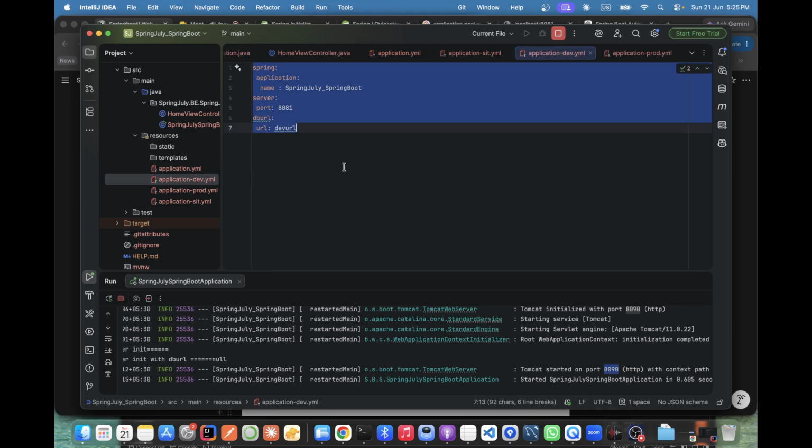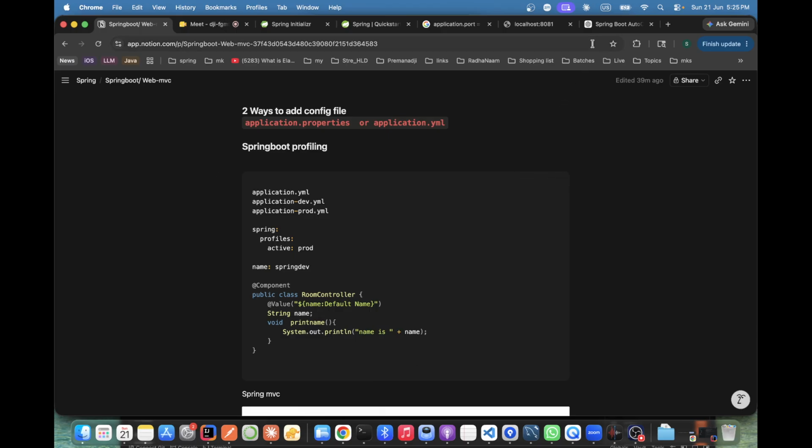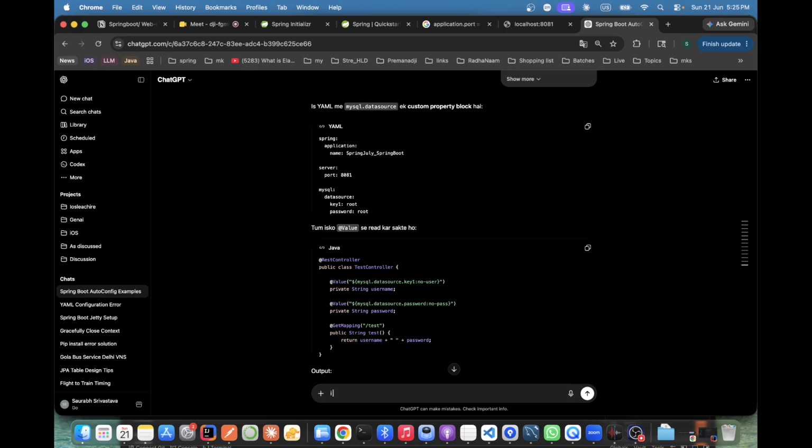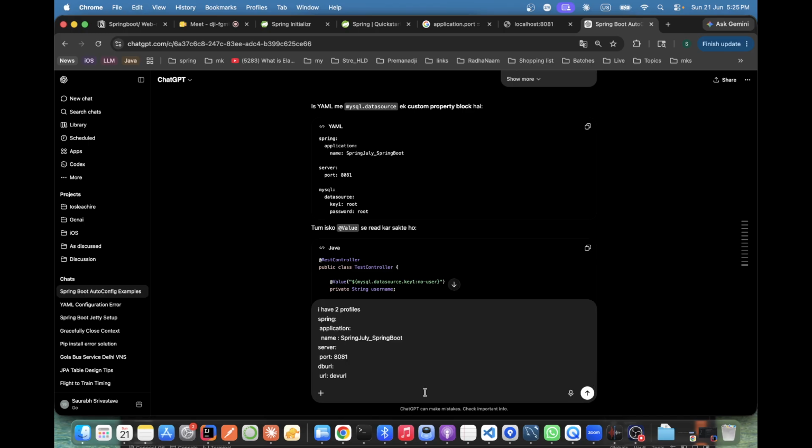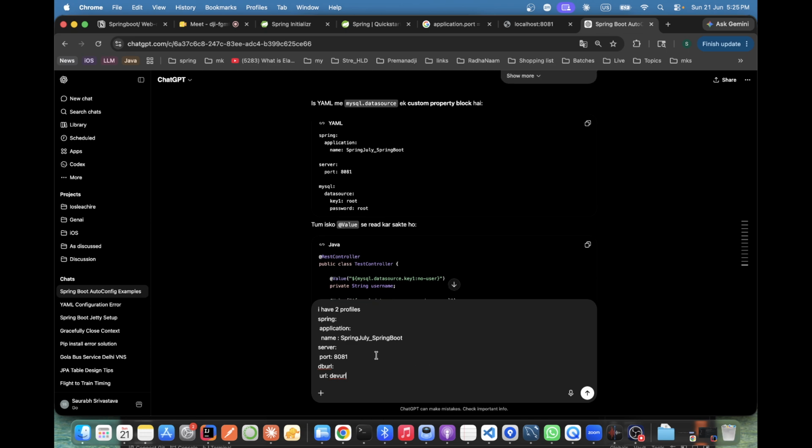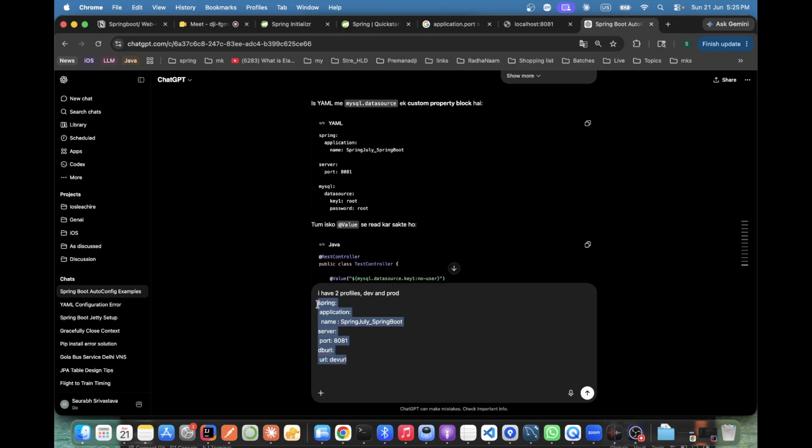I'll give it again, from the beginning. Suppose I have two profiles. One is dev and the other is prod. Dev and prod. Again it's messed up.